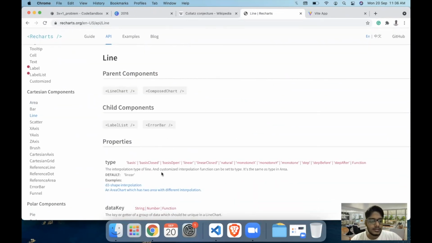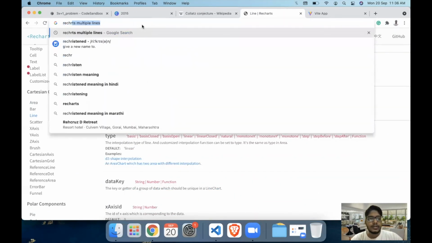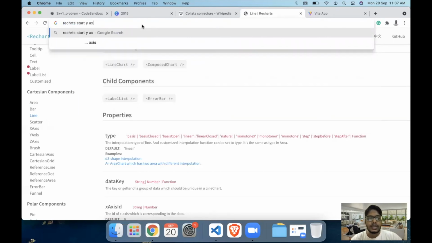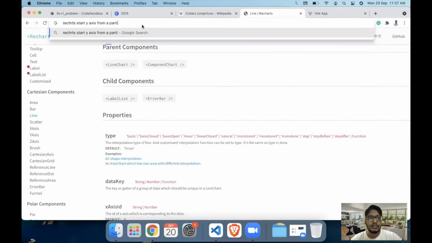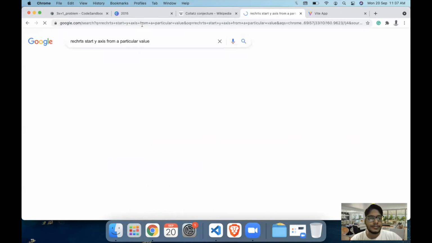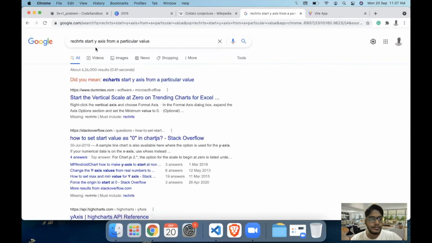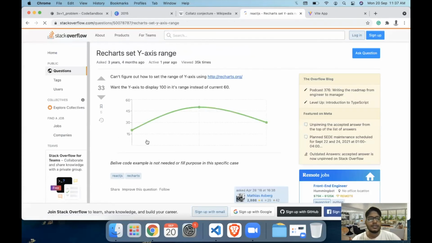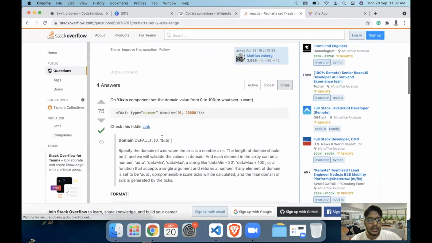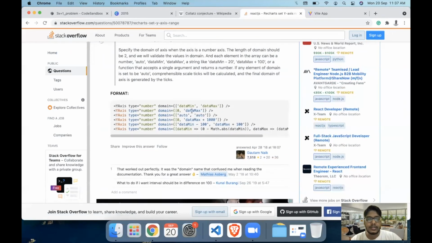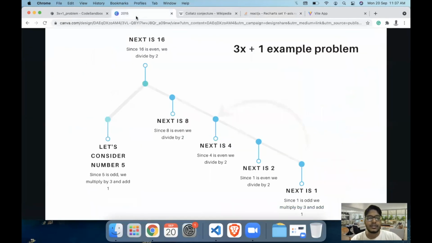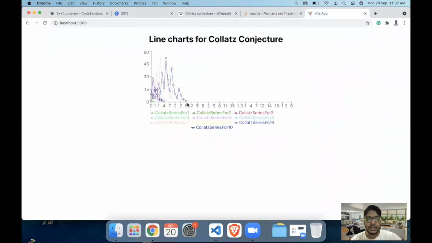So in this case, let's just search for how to start the y-axis from a particular value. Basically, we can set the range in the y-axis, and that is what I want to do. For the y-axis, the domain value would be set. Now I think the domain value is the data max value. Data max is the maximum number in your series, so that is how it will stop at 5 or the last index for a particular series.